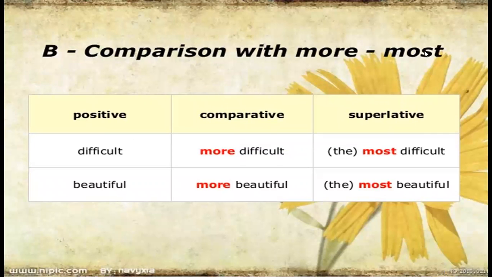Comparison with more and most. In positive, comparative, superlative: difficult, more difficult. Changing into superlative, the most difficult. Beautiful, more beautiful. In superlative, the most beautiful. So keep it in mind, when the positive is changed into comparative, you just insert more: more difficult, and then when you change comparative into superlative, you write like this, the most difficult. Beautiful, more beautiful, and the most beautiful.